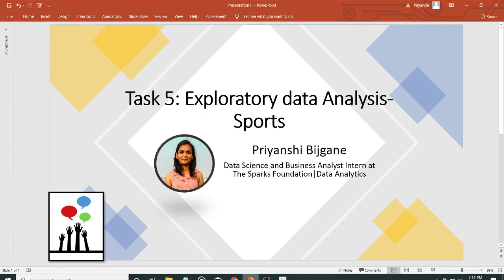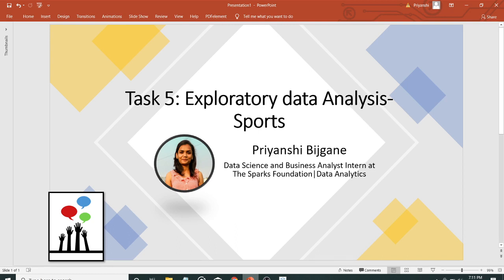As a data science and business analyst intern at the Sparks Foundation for batch February 2021, this is my task submission for task 5, that is the exploratory data analysis sports. The aim of the task is to perform exploratory data analysis on the Indian Premier League dataset and, as a sports analyst, find out the most successful teams, players and factors contributing to the win or loss of a team. Also suggest teams or players a company should endorse for its products.